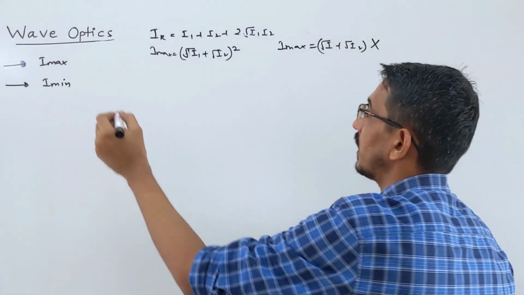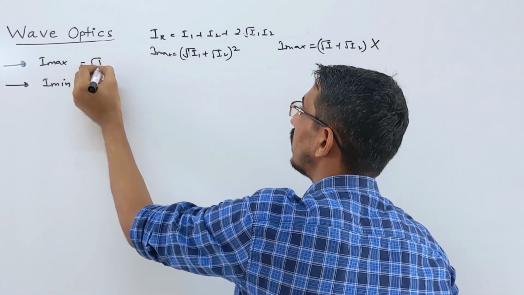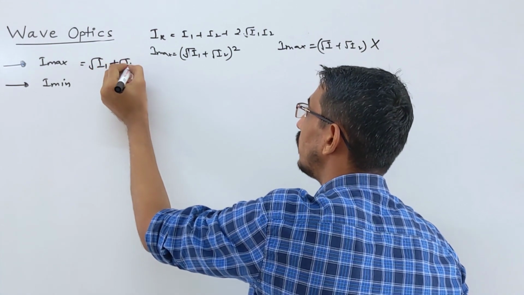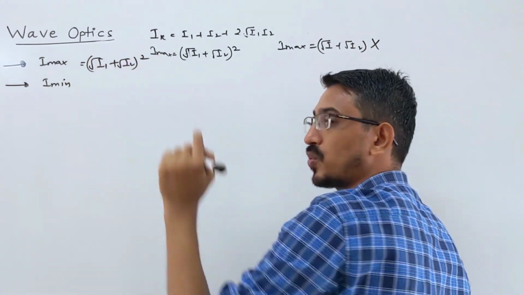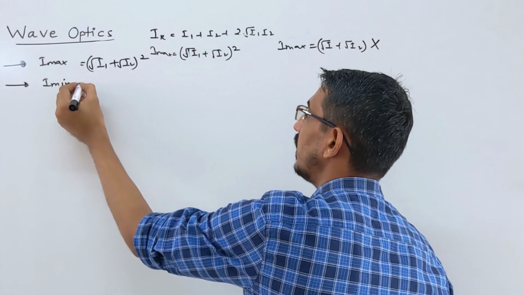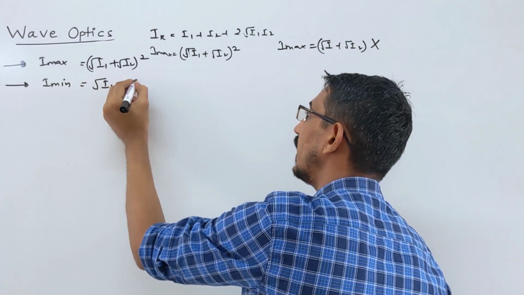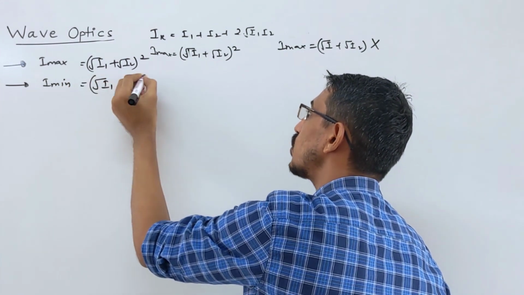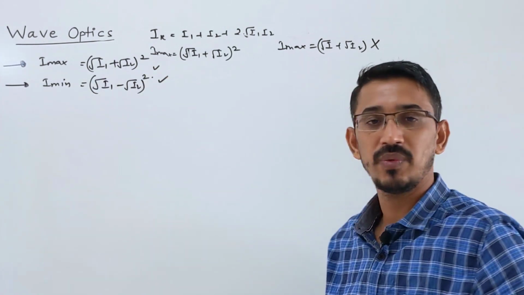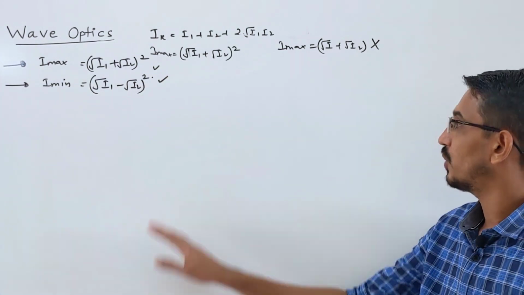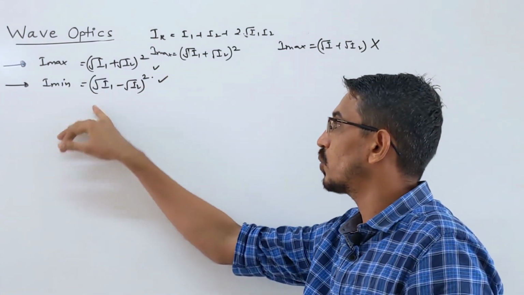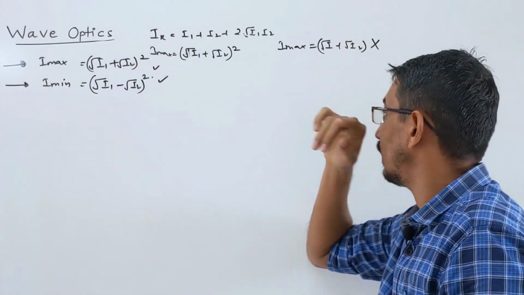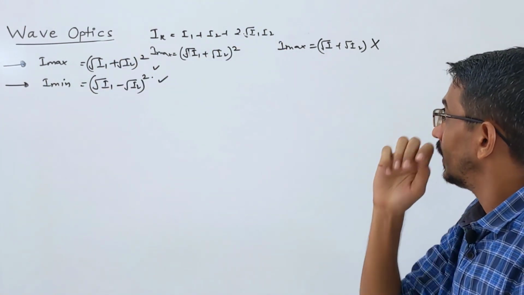I max should be like this, (root I1 plus root I2) whole square. Please put the square on this. In the same way here, I minimum is (root I1 minus root I2) whole square. Please correct these two things first before we go to the next point. Sorry for that. You have to put the square on the terms, then you get these answers.